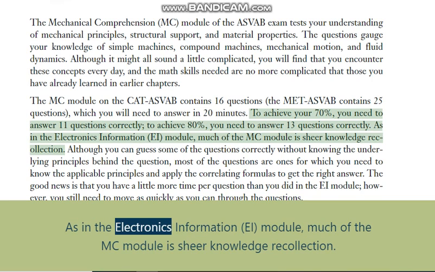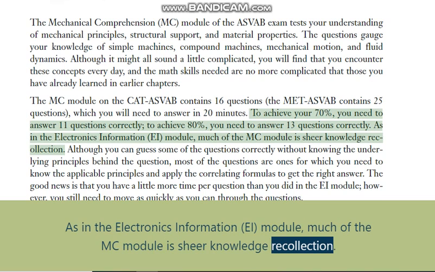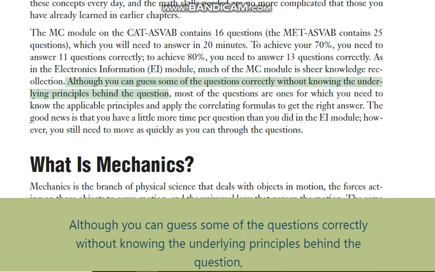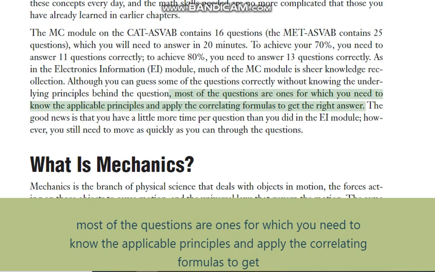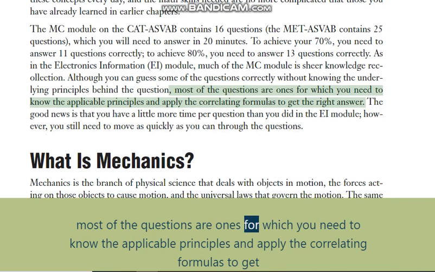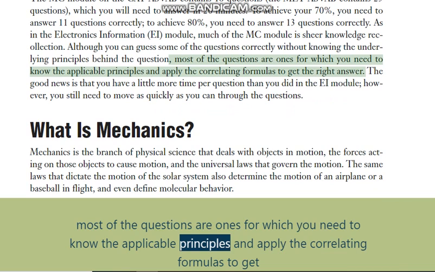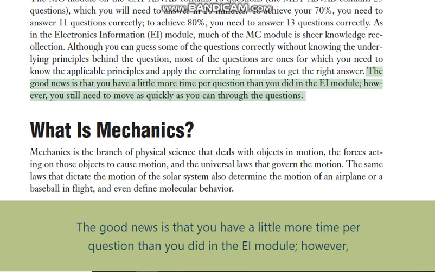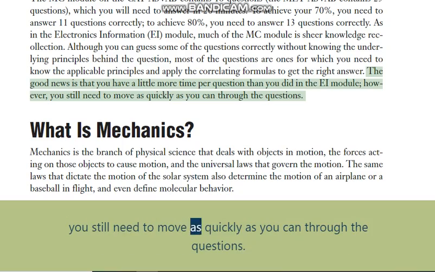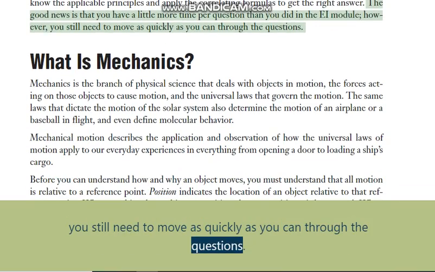As in the Electronics Information (EI) module, much of the MC module is sheer knowledge recollection, although you can guess some of the questions correctly without knowing the underlying principles behind the question. Most of the questions are ones for which you need to know the applicable principles and apply the correlating formulas to get the right answer. The good news is that you have a little more time per question than you did in the EI module. However, you still need to move as quickly as you can through the questions.